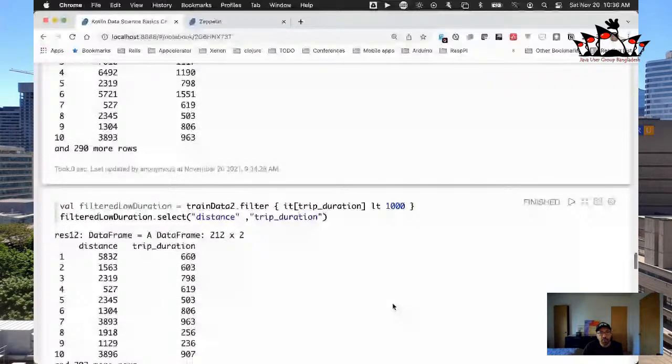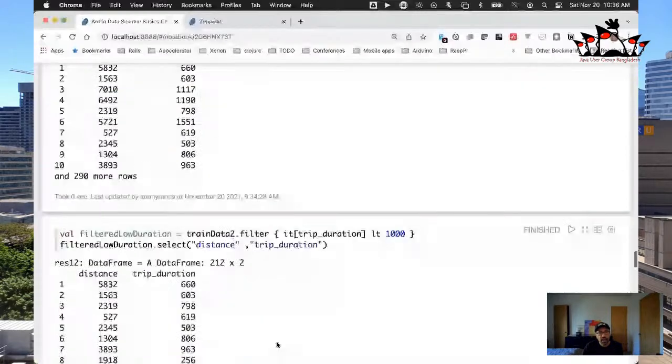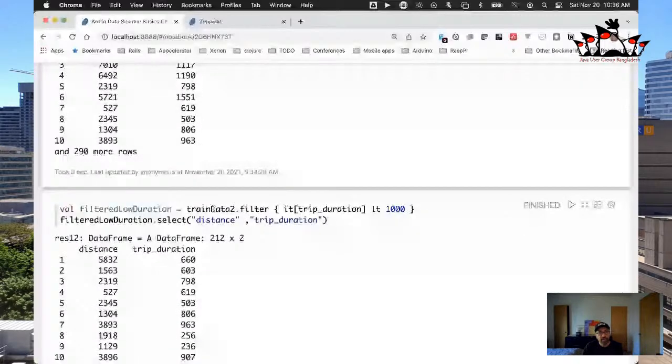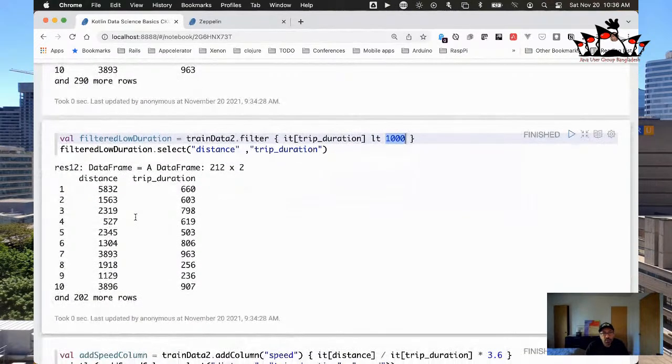And now we're going to do something a little bit different. So we have training data, we selected those two, that's great. Now we're going to run a filter against this data and say, filter for trip duration less than 1,000 seconds, right? So now we will only get our trip durations, what is that, minutes or seconds? I think that's in minutes actually, right?